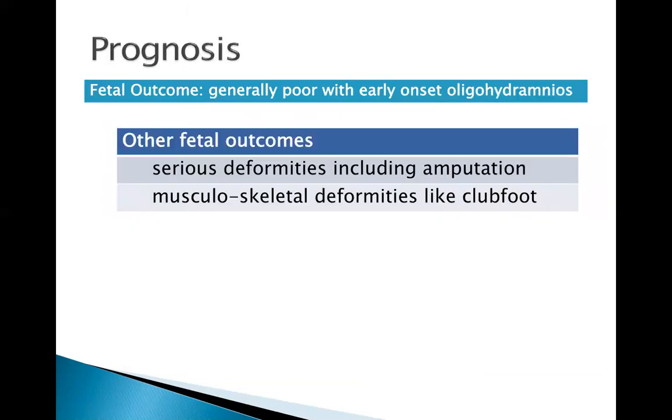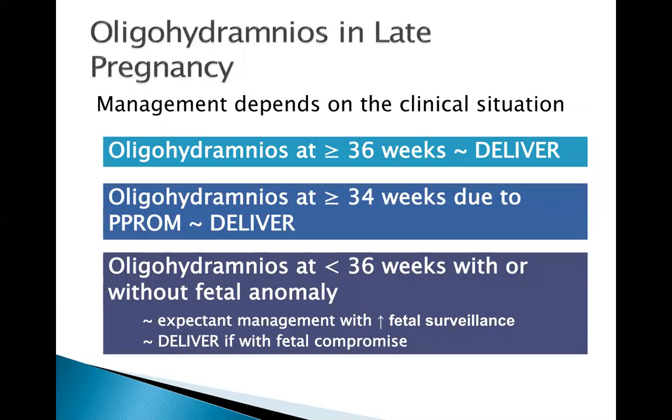All right, here are the other fetal outcomes, and management of oligohydramnios actually depends on the age of gestation. Simply put, if there is already oligohydramnios and the pregnancy is already 36 weeks, the management is straightforward, and that is delivery.